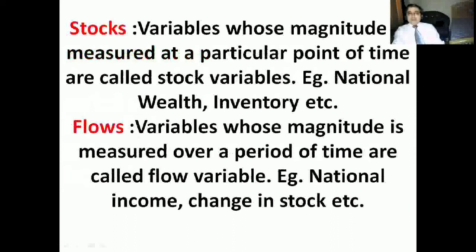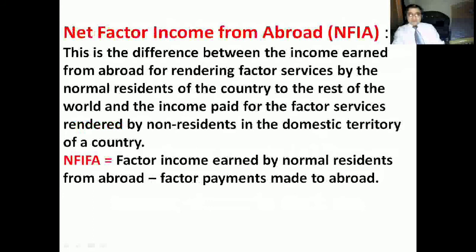Variables whose magnitude is measured at a particular point of time are called stock variables, like national wealth, inventory, and all that. These are called stocks. Now, there are flow variables, variables whose magnitude is measured over a period of time. Example, the national income and whatever change there is in the stock within the given period. See, national income we calculate for a given period of time. Change in the stock we calculate for a given period of time. So therefore, these are flow variables.